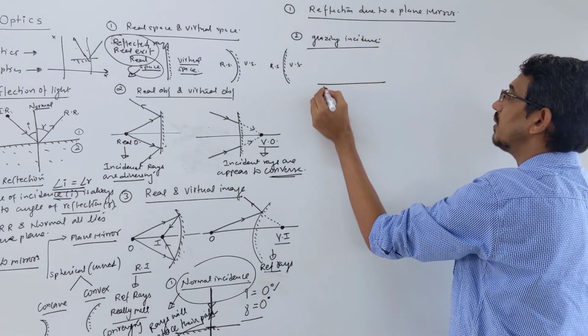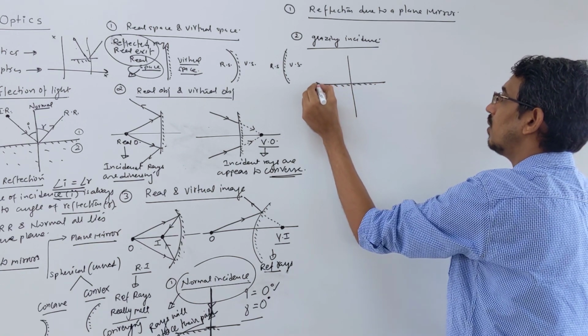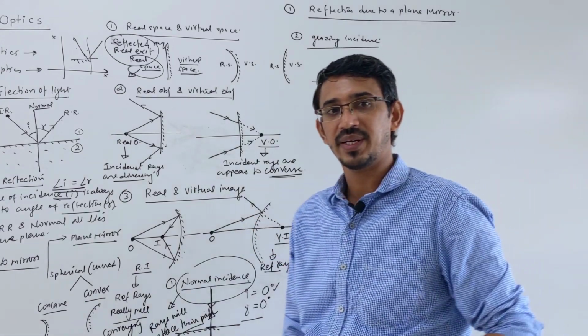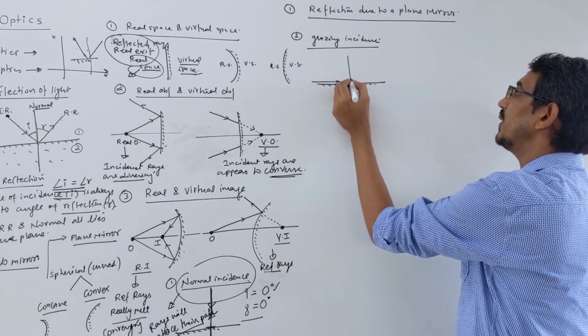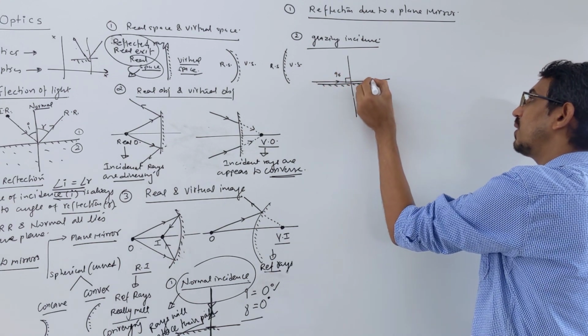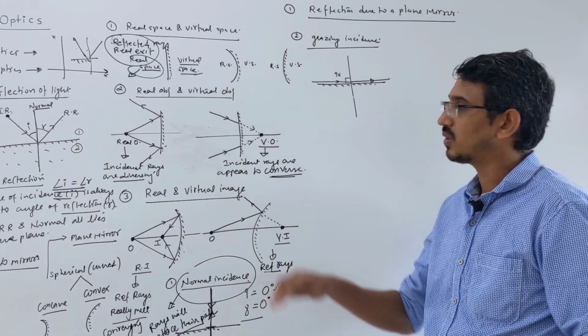This is a plane mirror. This is a normal. Suppose the light is coming along the mirror itself, parallel to the mirror. That means the angle with the normal is what? 90 degrees. Then it will go straight like this. It will not diverge from its path. It goes like that only.